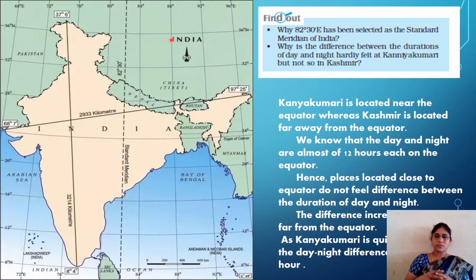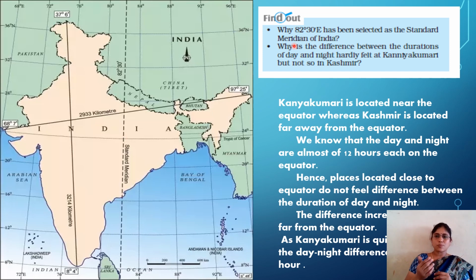Is it clear, children? It is nothing but here 82 degrees 30 minutes that passes through Mirzapur in Uttar Pradesh. This is the standard meridian. That is the main reason. Now clear to all. Then coming to the second question.